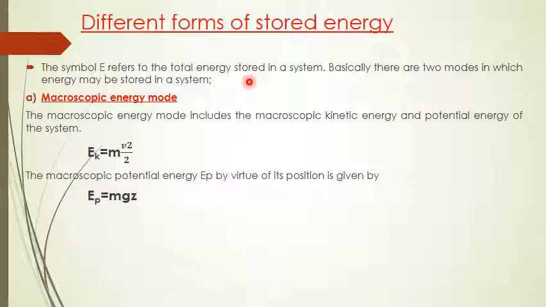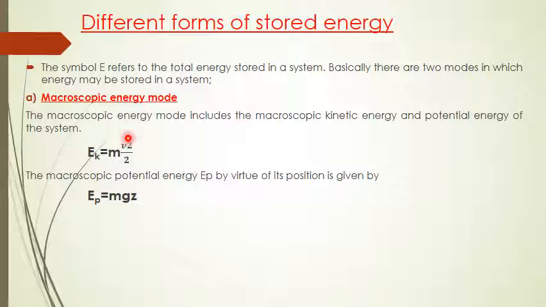Basically, there are two modes in which energy may be stored in a system. We know that energy will be stored in a closed system if you supply some amount of work and when it does some work. That stored energy will be stored in two forms or two modes. One is the macroscopic energy mode and another one is the microscopic energy mode.